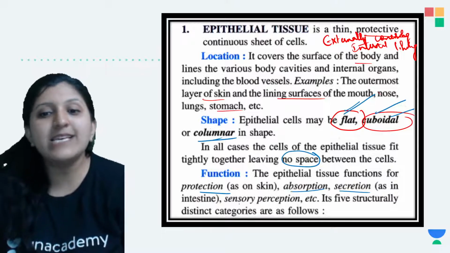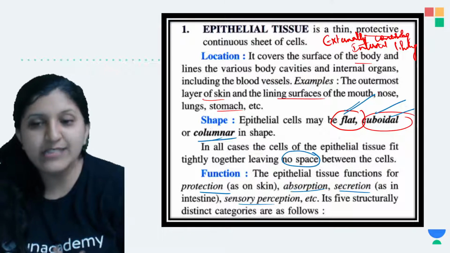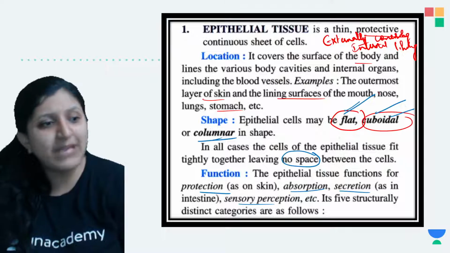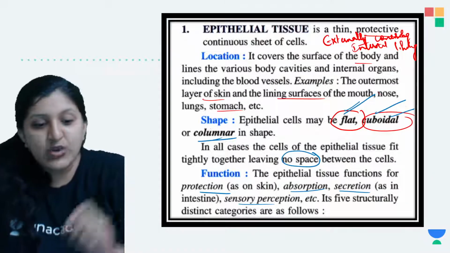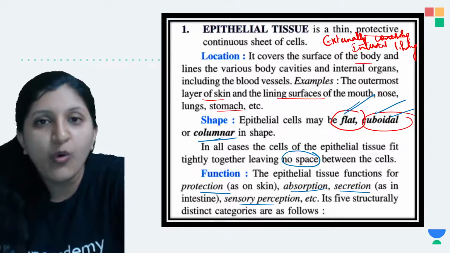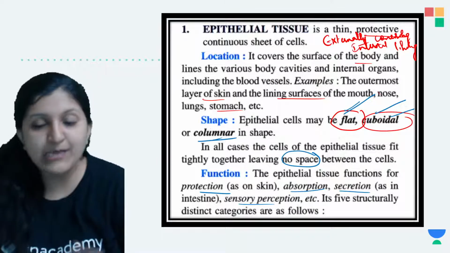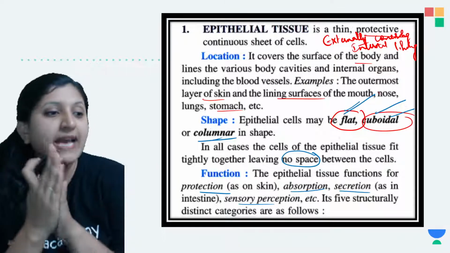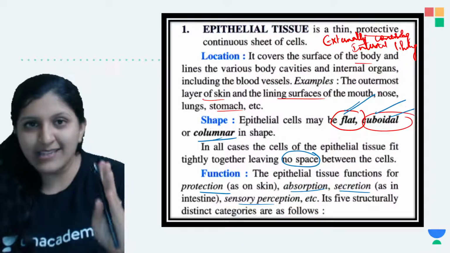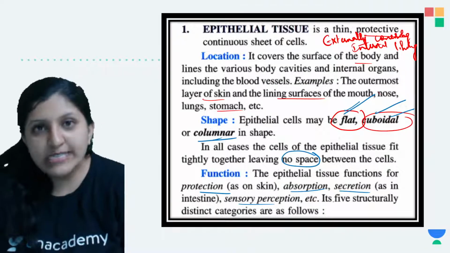Okay, then sensory perception. So we call those specialized epithelial cells where there is a nerve ending or maybe a dendrite present. So in all those epithelial cells which can sense. So now I'm able to hold this pen in my hand. I'm able to hold the laptop. Then I'm able to hold this pen tab. So all that I can sense, mainly because there is a specialized epithelium which is supplied with certain nervous tissue, so that I can sense this in my hand. Okay, so sensory perception, so these are the functions.